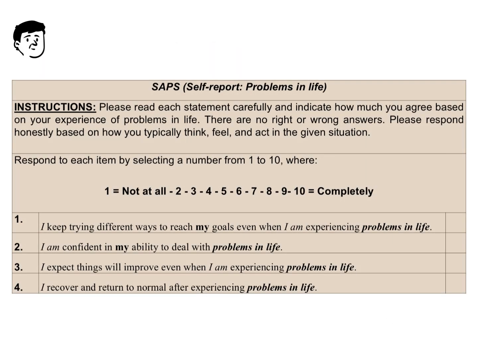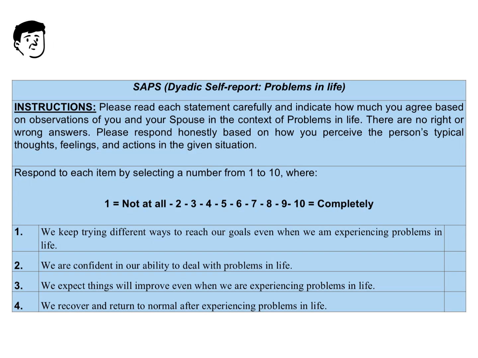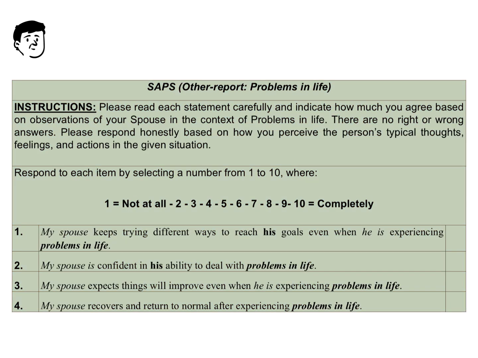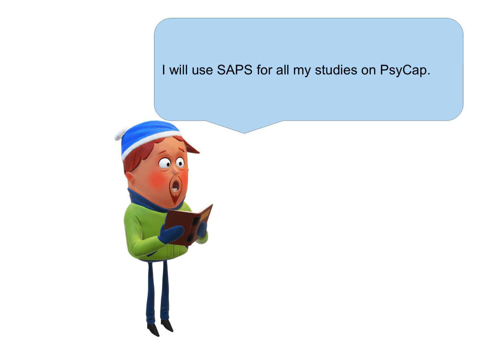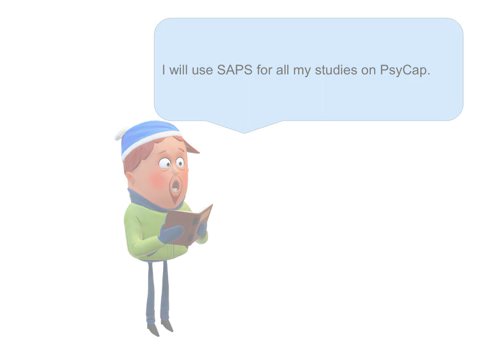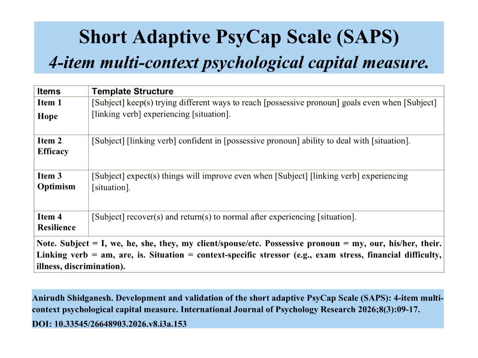Now, let's see what we've created. The same item transformed into a self-report version, a dyadic version, an other report version, all measuring the same construct, but from different psychological perspectives. This is the power of SAPS. You're not just using a scale. You're adapting it to fit context while preserving its scientific integrity.